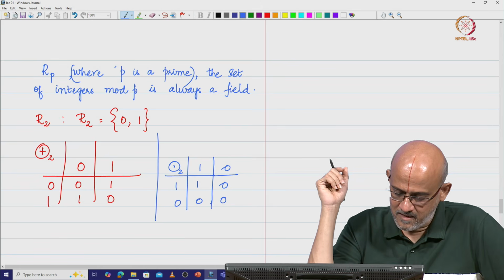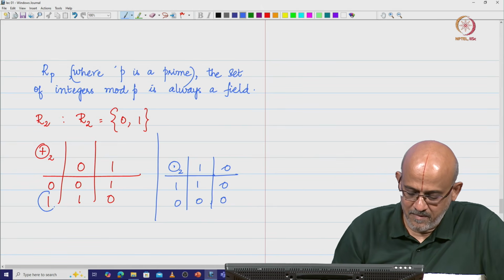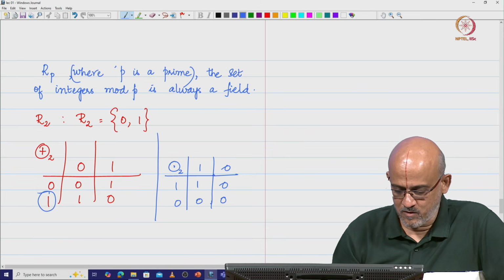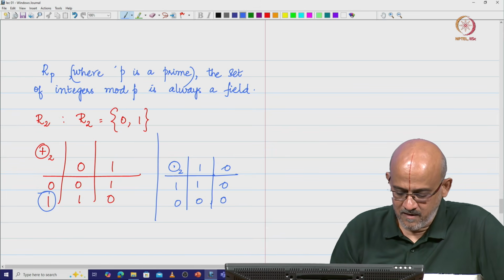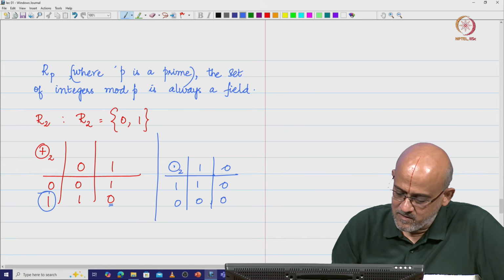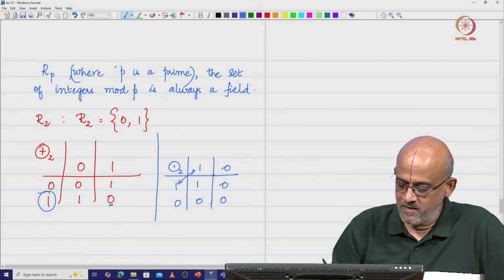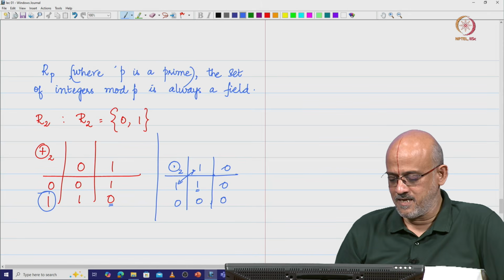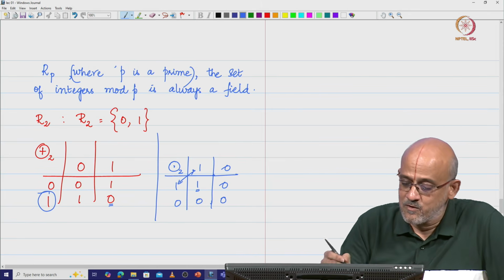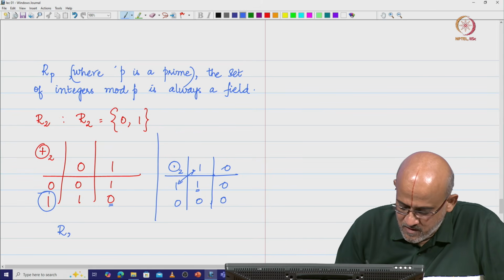So, now what we see is you have an additive inverse for the number 1 in this set of integers modulo 2. If you add 1 and do a mod 2, you are going to get 0, that means 1 is the additive inverse of itself, and 1 is also the multiplicative inverse of itself. If you multiply 1 with a 1 and do a mod 2 you end up getting 1. So, that is a multiplicative inverse of itself. So, R2 is a field just with these two elements. So, I am going to say R2, which is basically the set of integers modulo 2, is a field.